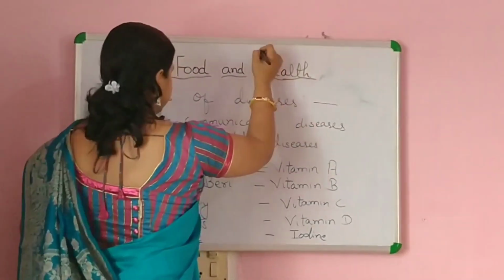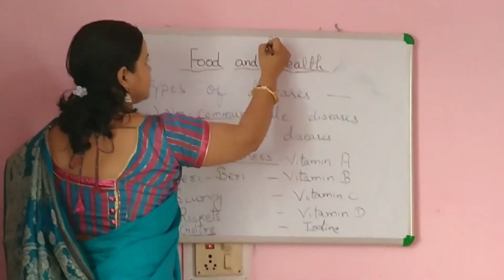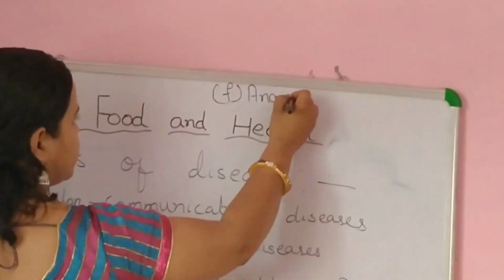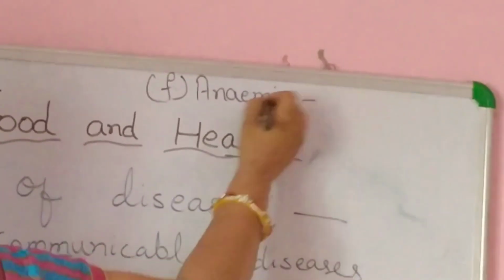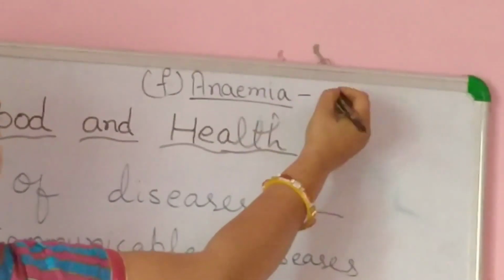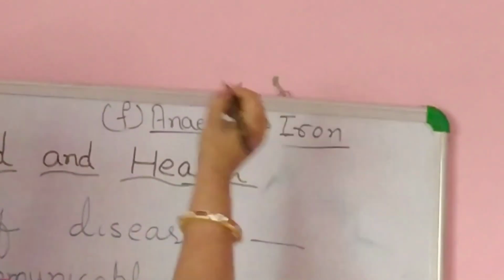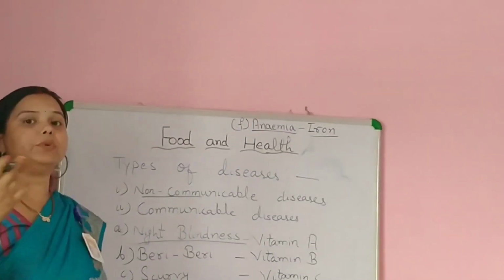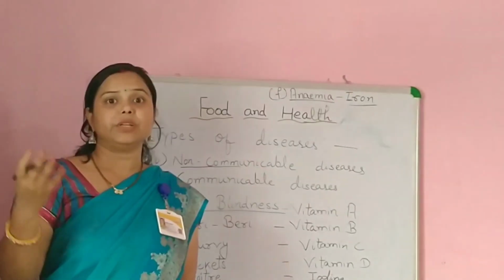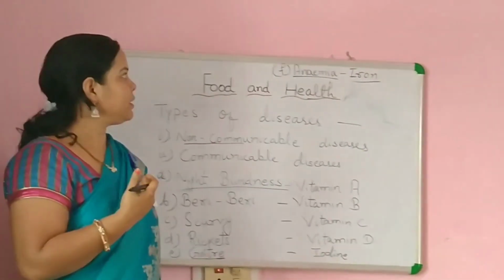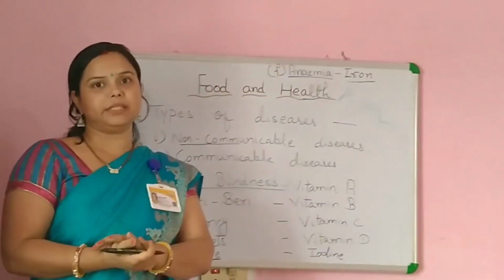Okay. Now the next disease is anemia. What is the next disease? The next disease is anemia, and it is caused by the deficiency of iron. If we are not including food items which are rich in iron, we can fall sick with anemia.